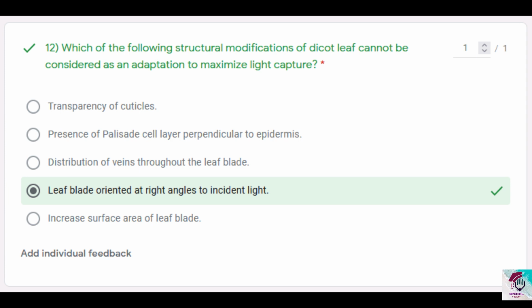Which of the following structural modifications of the dicot leaf? Now we have to focus on the structural modifications of the leaf, not the soil, not the plant body, nothing. We are going to focus on structural modifications of the dicot leaf.